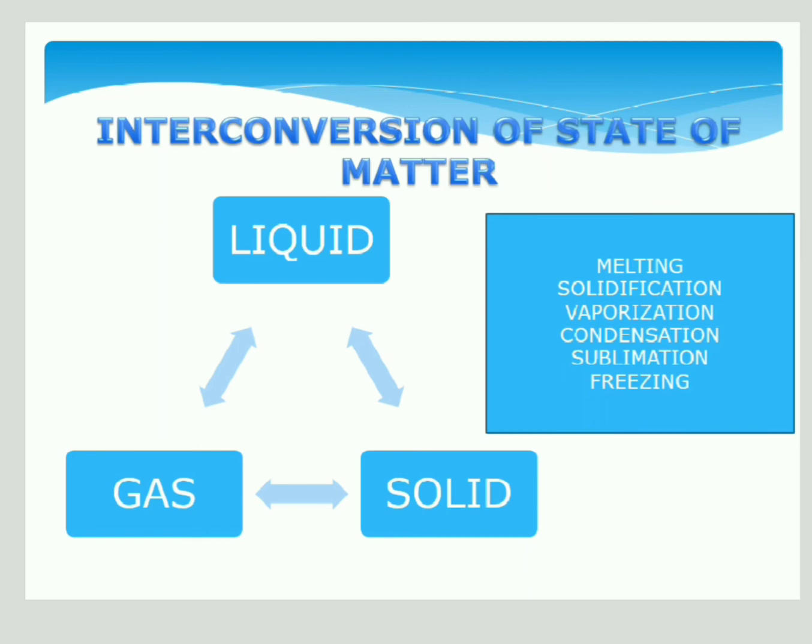Condensation means the process of conversion of the gas state to the liquid state. And sublimation means the process where there is a direct change of the solid state to the gas or vapor state without changing into the liquid one. For example, camphor: when you burn camphor, which is solid, it vaporizes. So the conversion of solid to vapor directly takes place, called sublimation. Then freezing is the process where the liquid changes into the solid.